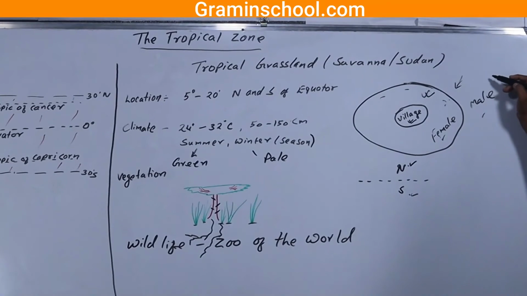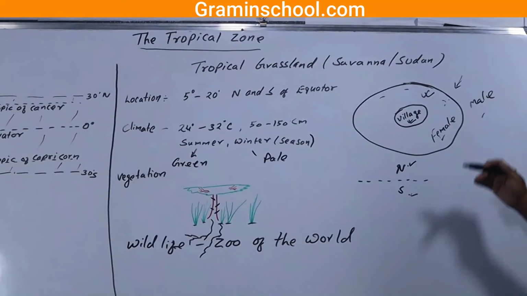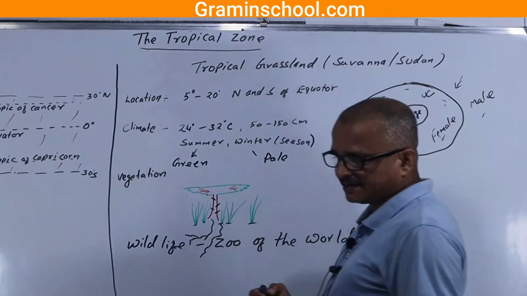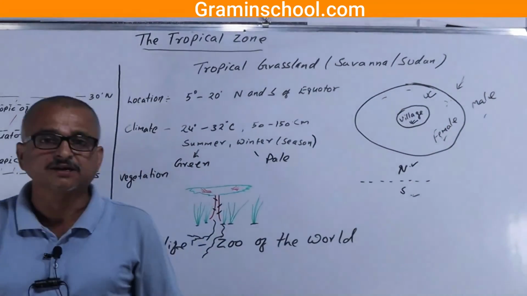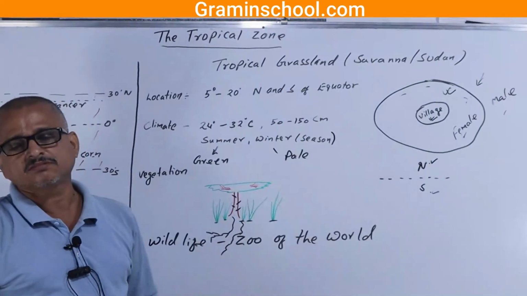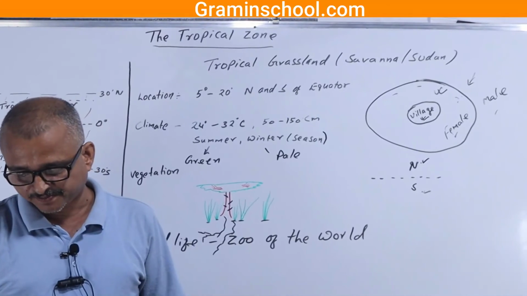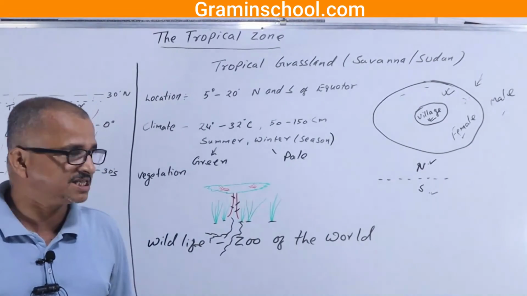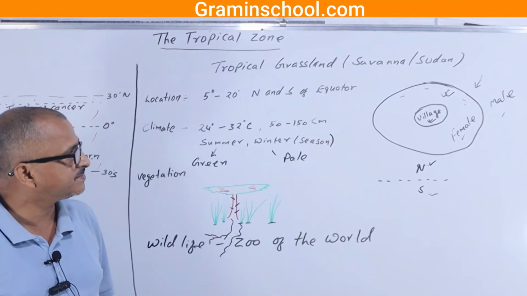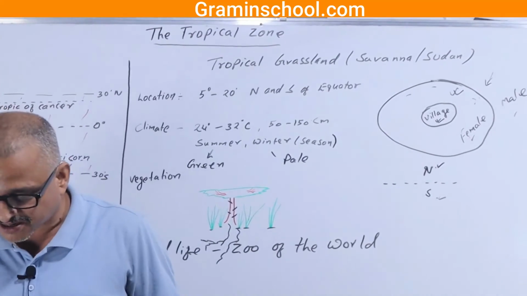They have cattle, domesticated cattle, and they rear their cattle. Okay, and there may be threats from wild animals which could attack their domesticated cattle. Okay, they save them from hyenas, cheetahs. Okay, sometimes lion, sometimes tiger.